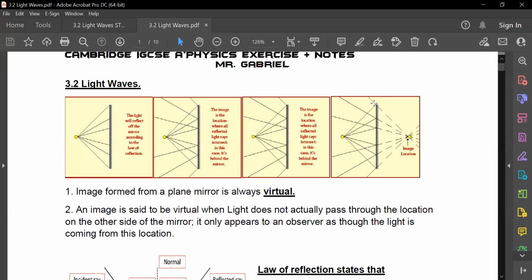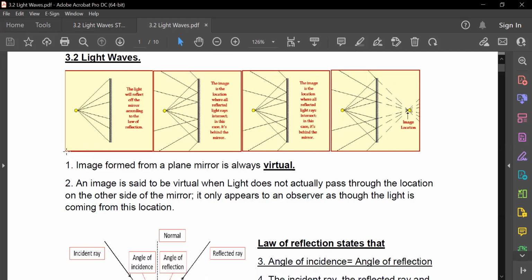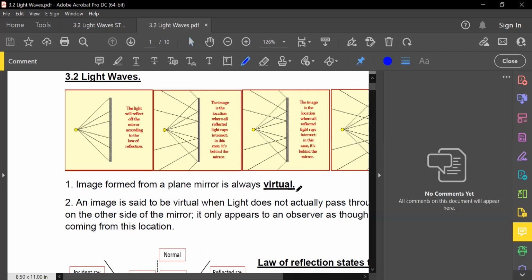How will the image be formed when the virtual light goes into the mirror? It's not real light. The real light reflects away from the mirror. The virtual light is the one that goes into the mirror and lets us see that the image is inside there. Very, very important. So from here, the image formed from the mirror is definitely going to be virtual and laterally inverted.